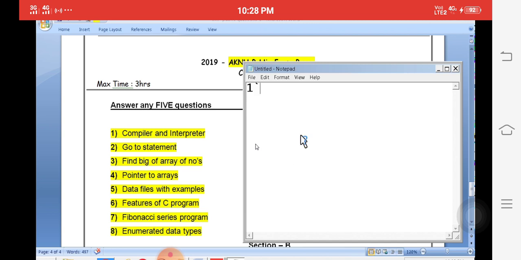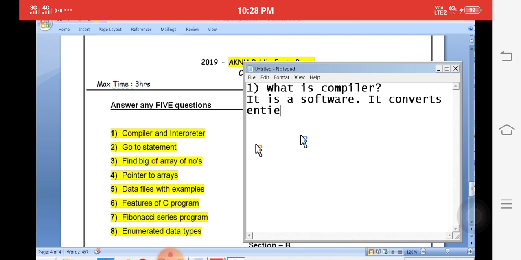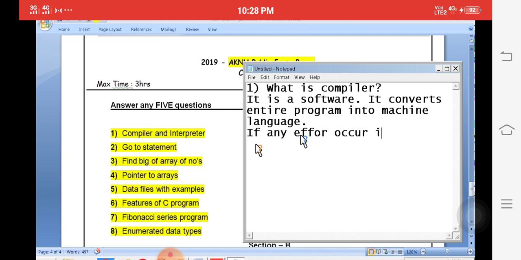First one, what is a compiler? The compiler is a software.